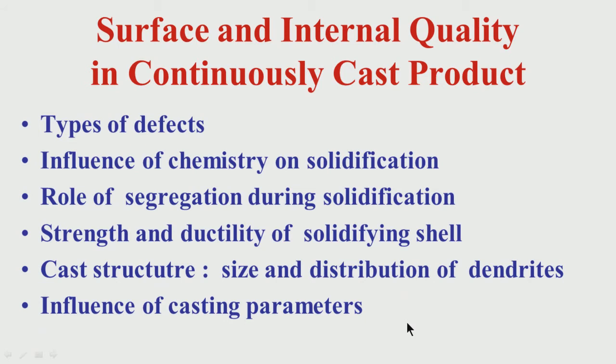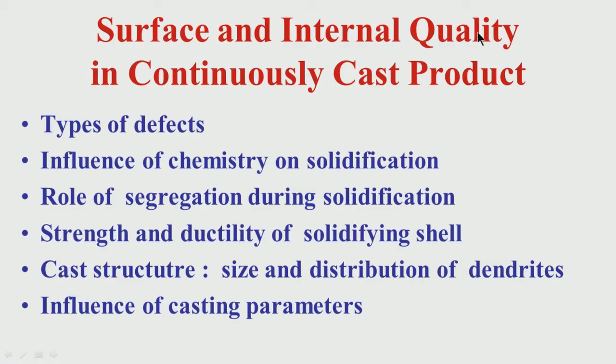So the continuous casting parameter, rather the powder which you use, which will get melted, and finally the slag is generated, mold slag. So the mold slag will finally determine the heat transfer characteristic for the primary cooling. So that is very important.